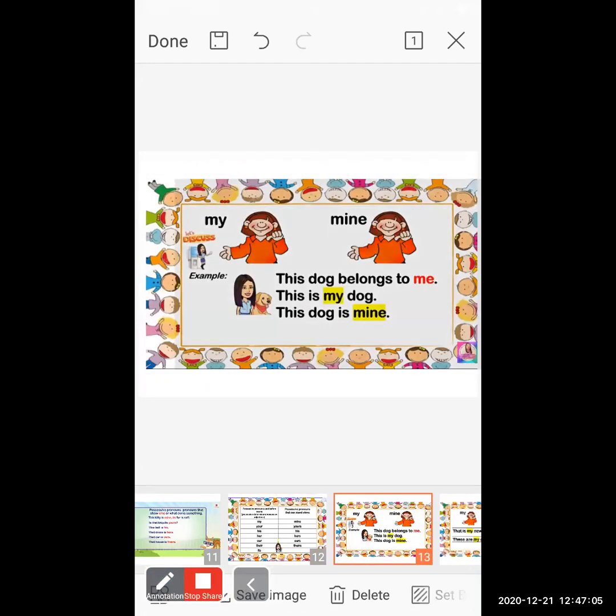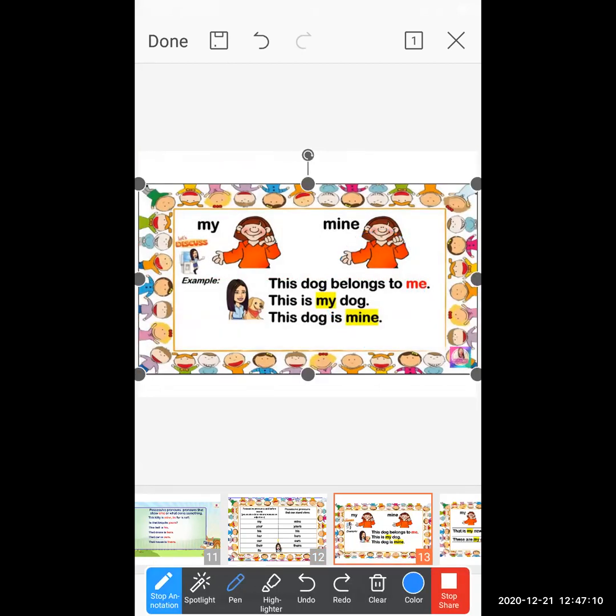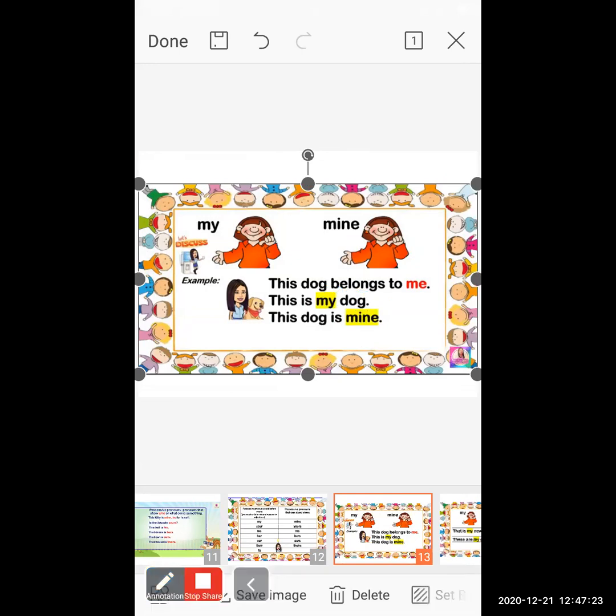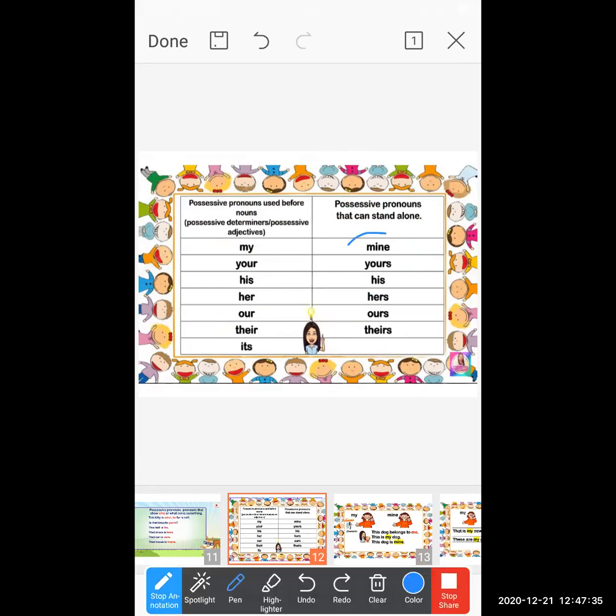First sentence, this is my dog. So here is the noun, and before it you find the pronoun, so we are using my. This dog is mine. In the second sentence, mine stands alone. There are such kinds of words which stand alone and which come before the noun. So you have to keep this in mind.